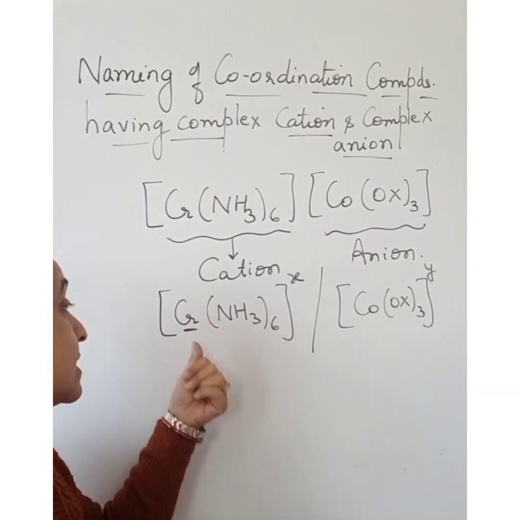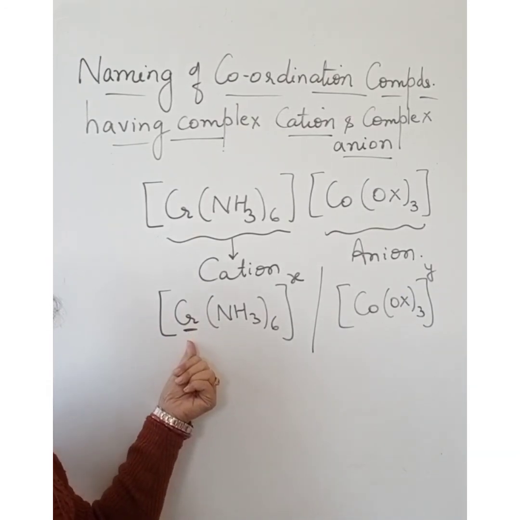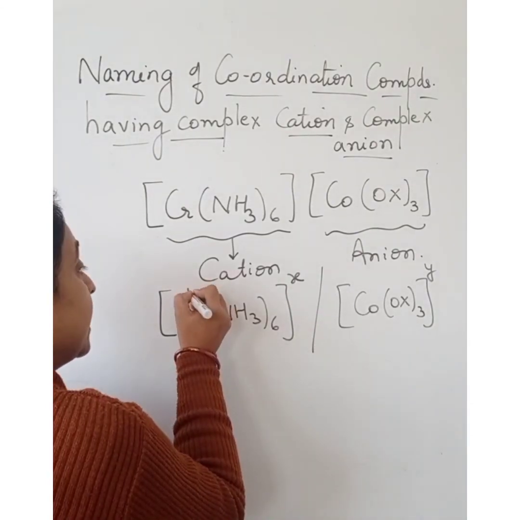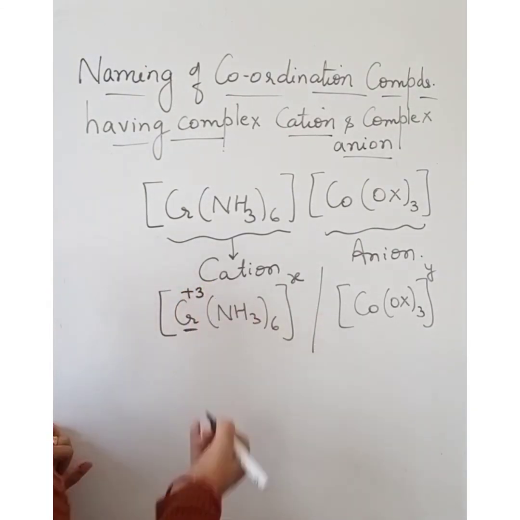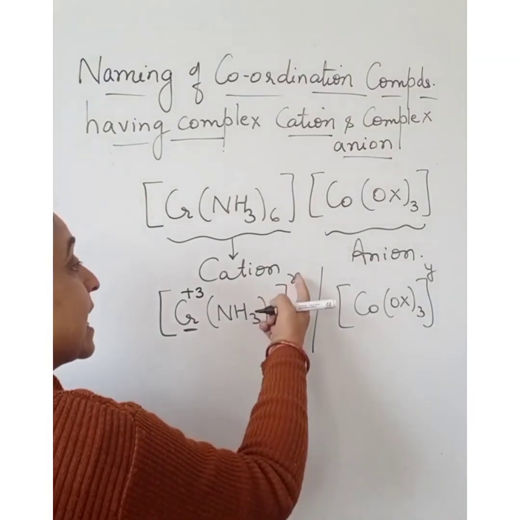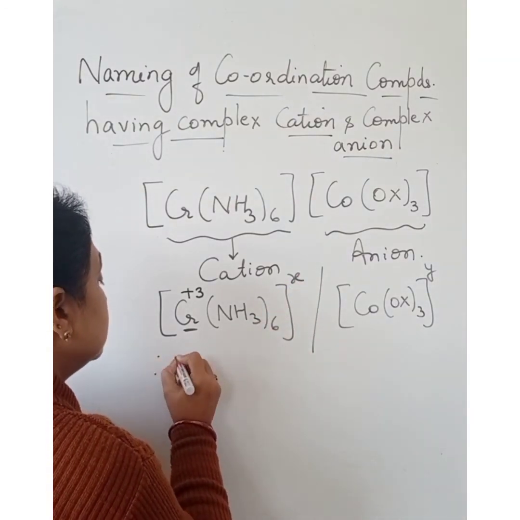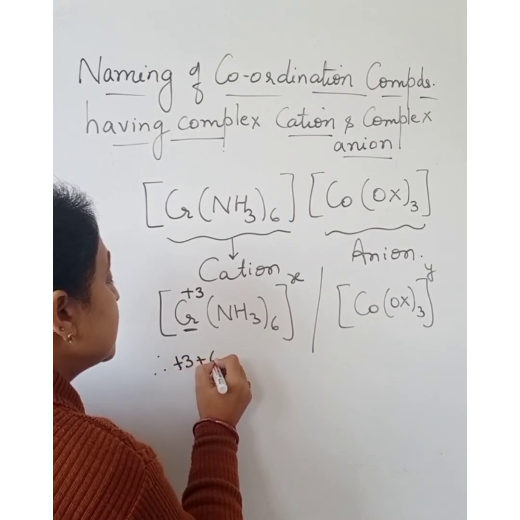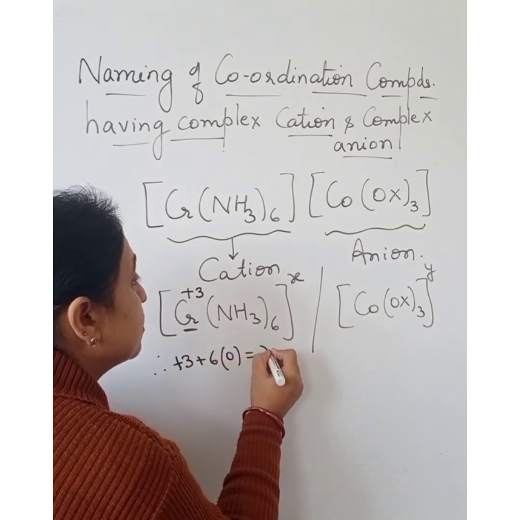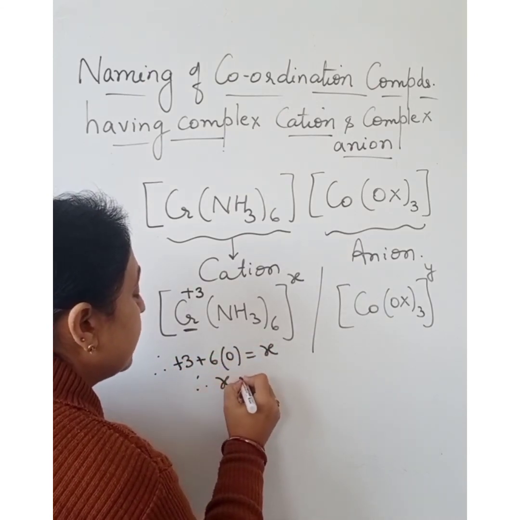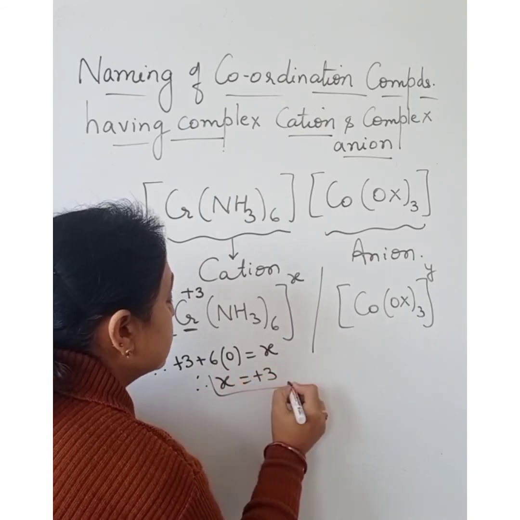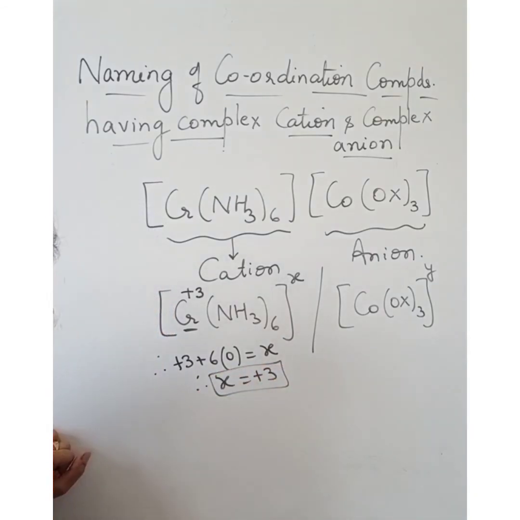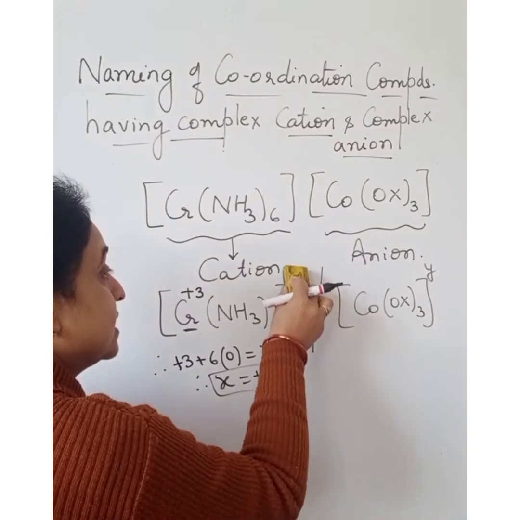All these elements are in +3 oxidation state. That means +3 is the oxidation state of chromium. Now let us calculate this X: 3 plus 6 into 0 is equal to X. Therefore, X is equal to +3. So, we know the charge on this.